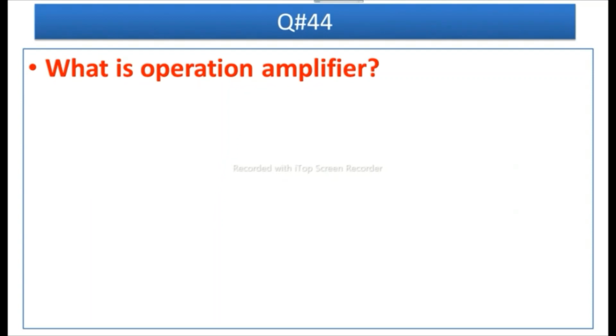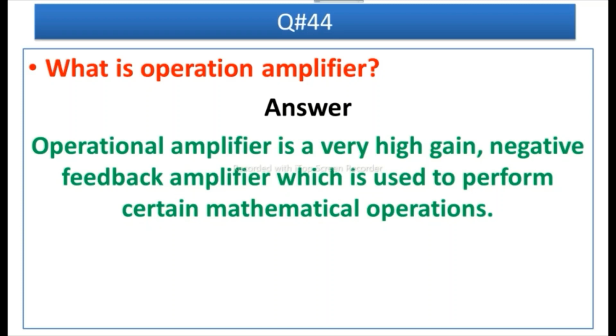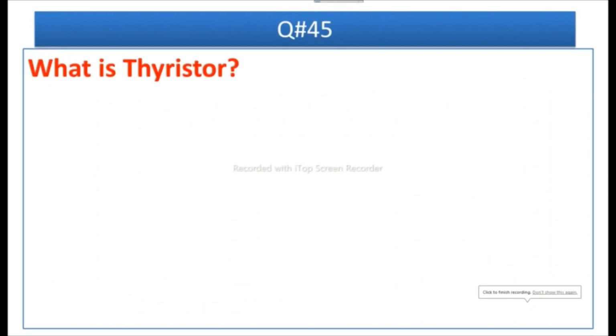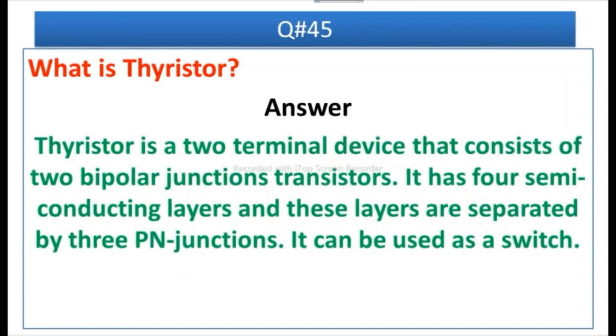The next question is, what is operational amplifier? ये अच्छा क्वेश्चन इंपॉर्टेंट है. आंसर इज, operational amplifier is a very high gain negative feedback amplifier which is used to perform certain mathematical operations. Number 45 is, what is thyristor? इसके बारे में आपको थोड़ा बहुत आइडिया होना चाहिए. समटाइम पूछ लेते हैं what is thyristor. Answer is, thyristor is a two-terminal device that consists of two bipolar junction transistors. It has 4 semiconducting layers, and these layers are separated by 3 p-n junctions, and it can be used as a switch.